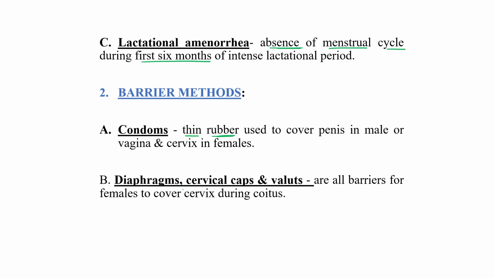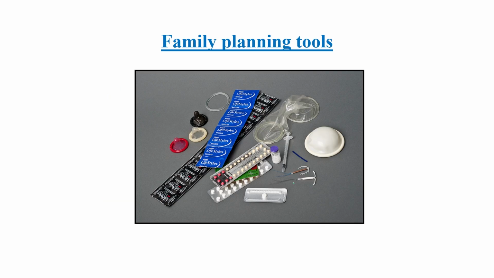Second are diaphragms, cervical caps and vaults. These are all barriers used by females to cover the cervix during coitus. As you can see, these are various barrier methods people use for family planning.